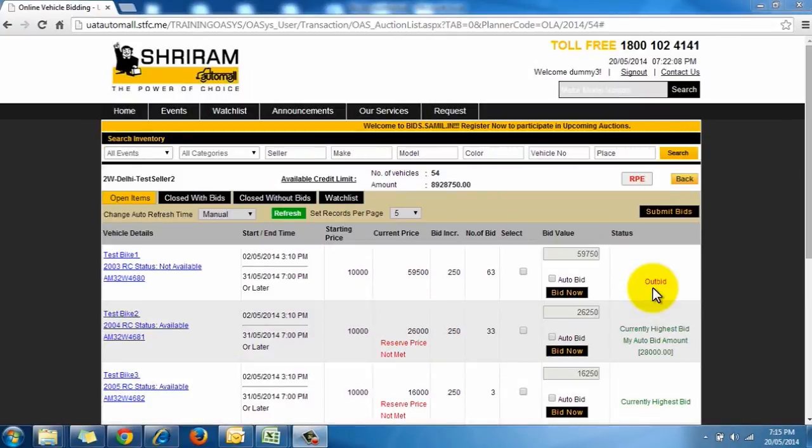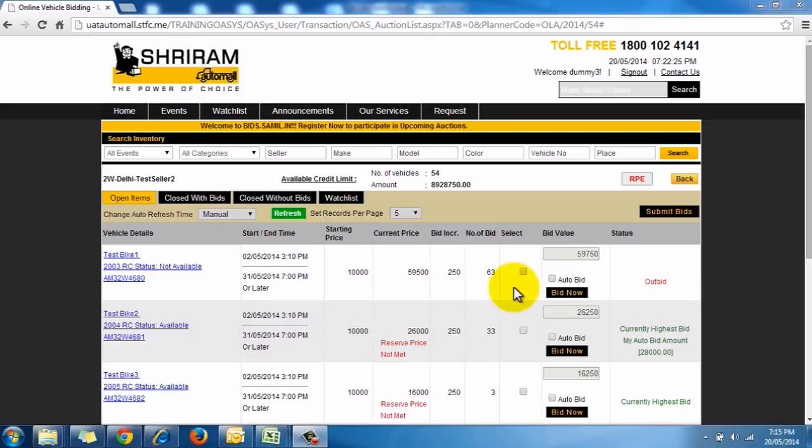Through auto extension, we have a provision to automatically extend the time when we receive bids in the last 2 minutes of closing time. Auto extension is a feature by which bidding closing time gets extended by a specified duration if a bid is received in the last few minutes.